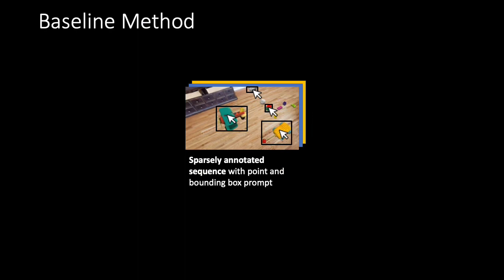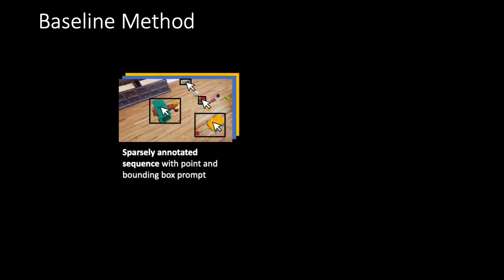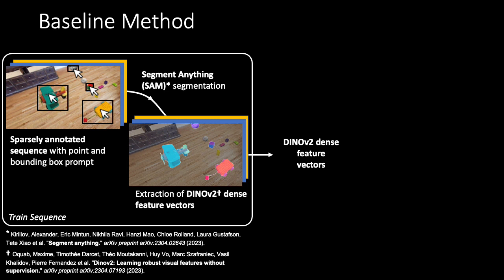In addition to the benchmark dataset, we provide a baseline method. In accordance with the setting of our benchmark, we first start with a sparsely annotated sequence with point and bounding box prompts. We decided to leverage the power of image features from self-supervised models trained on massive diverse datasets. This had a few reasons. It does not require extra training on millions of samples, and it can handle arbitrary object classes, as it has been shown that these models are good at encoding open vocabulary semantic knowledge.